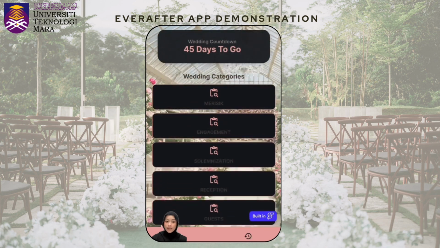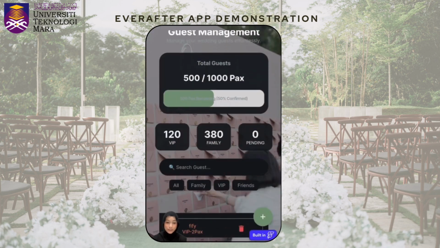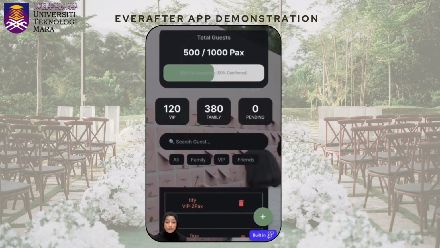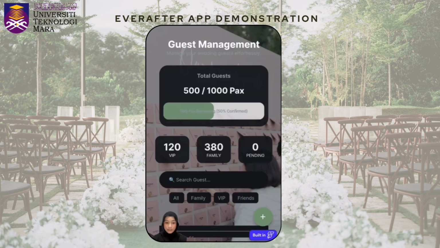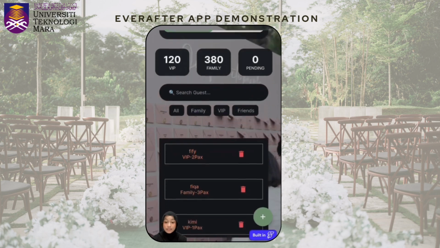Next, I would like to explain the guest category. In this section, users can monitor their guest attendance information. At the top of the page, users can view the attendance percentage, which helps them determine whether the expected number of guests is sufficient or exceeds their target. Users can also see a guest list together with a search bar.